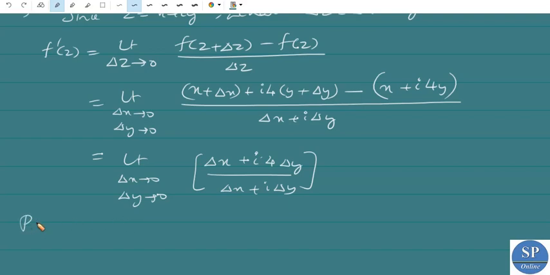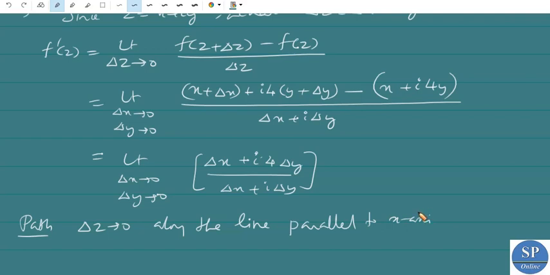Path 1: delta z tends to 0 along the line parallel to the x-axis. Parallel to the x-axis means delta y equals 0.